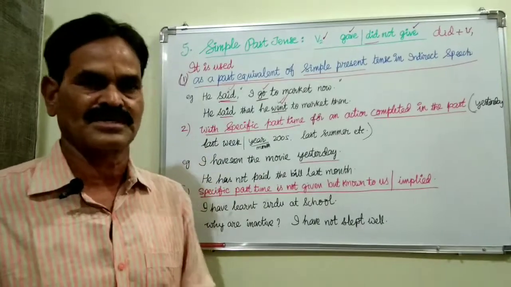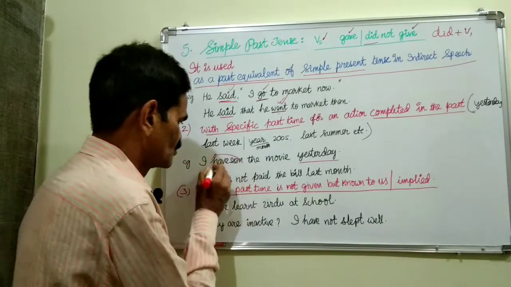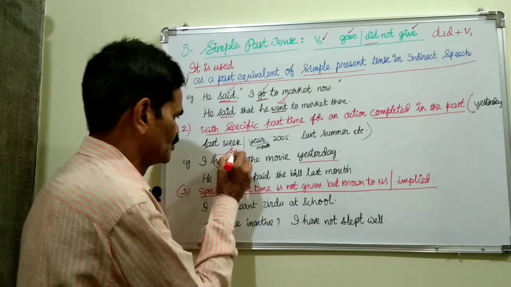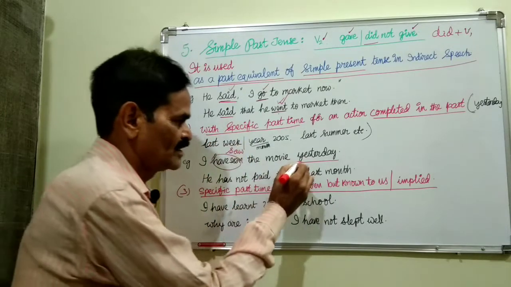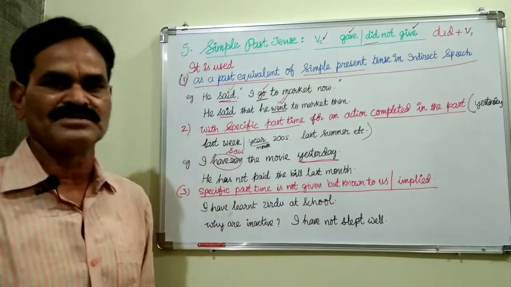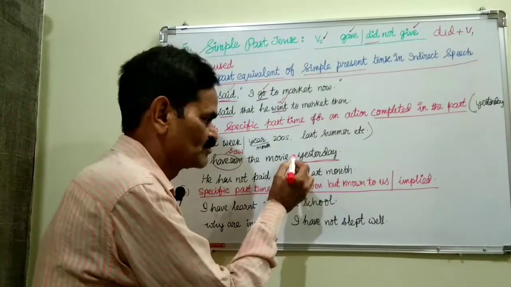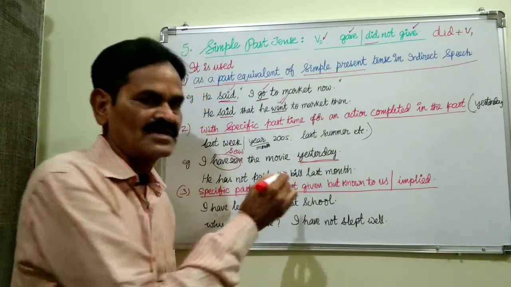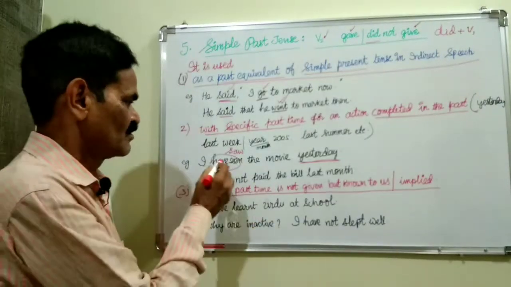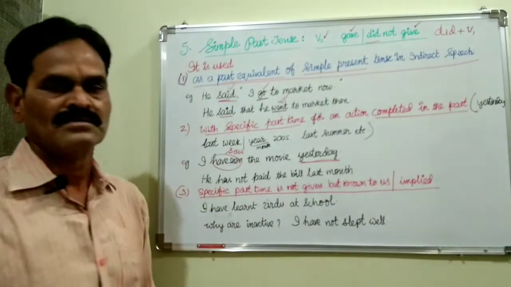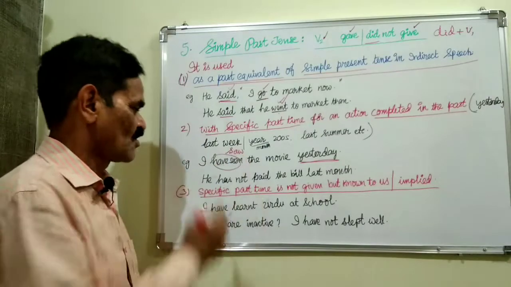What we say? We must use only simple past, that is V2 only. Why? Here a specific past time is given, and before this past time there is no preposition like since or for. Then we must use V2 only, that is saw.